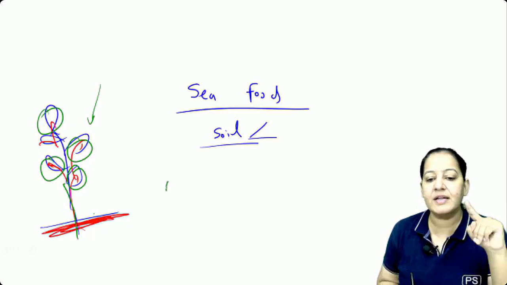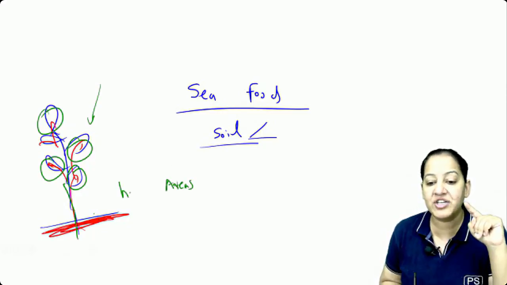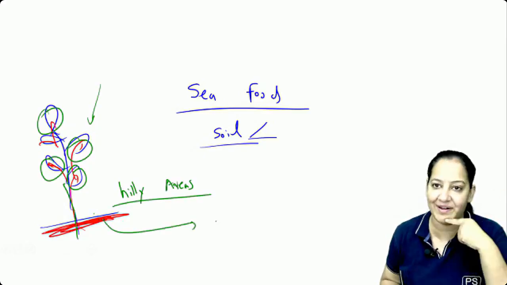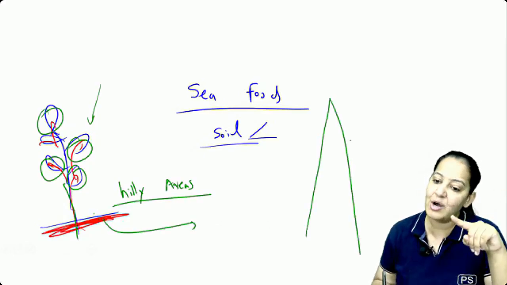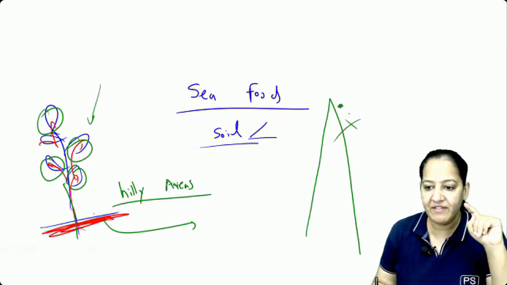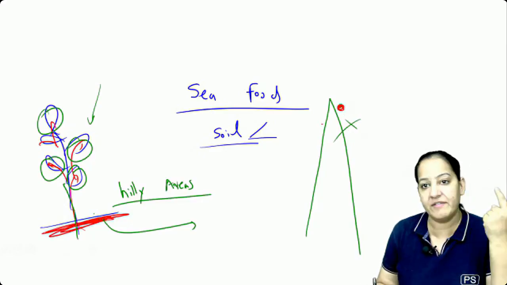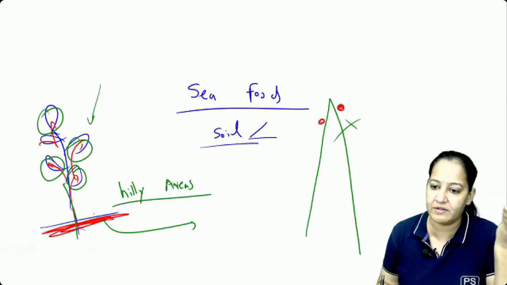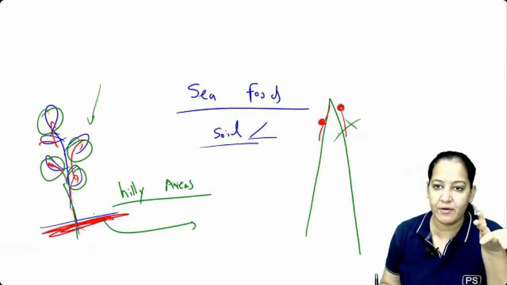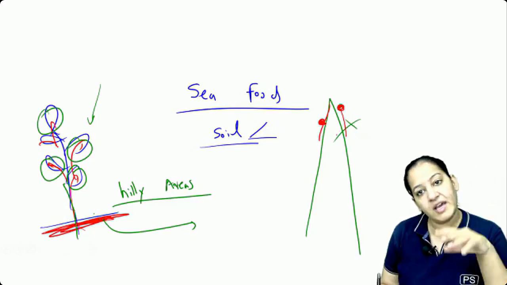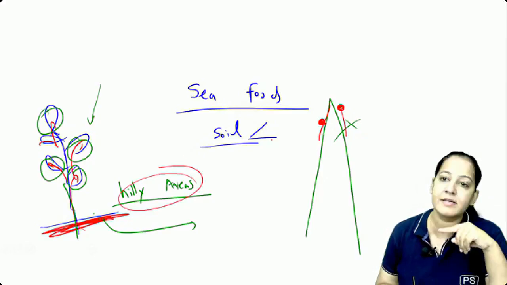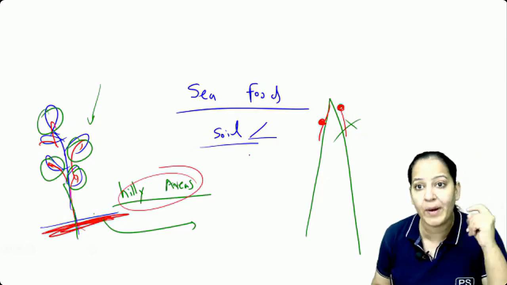Now, there are certain areas, especially the hilly areas, where the soil is deficient of iodine. The higher the altitude, the soil doesn't have iodine. So people living in the hilly areas, someone living in the Himalayas, whatever food they are eating doesn't have iodine. The vegetarian people can have iodine deficiency. So iodine deficiency is very common in hilly areas. This is the reason they have endemic goiter there.